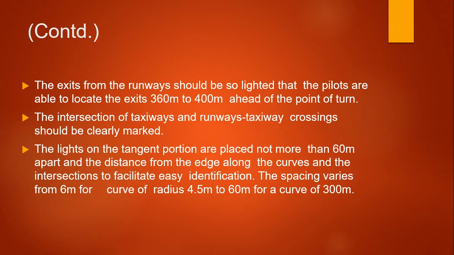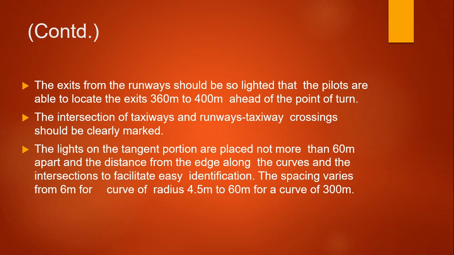Continuing, the exits from the runways should be lighted so that the pilots are able to locate the exit 360 meters to 400 meters ahead of the point of the turn. At the intersection of taxiways and runways, the taxiway crossing should be clearly marked.